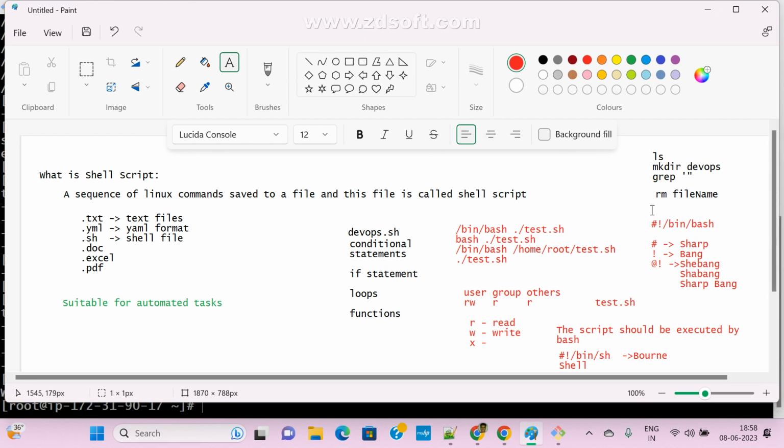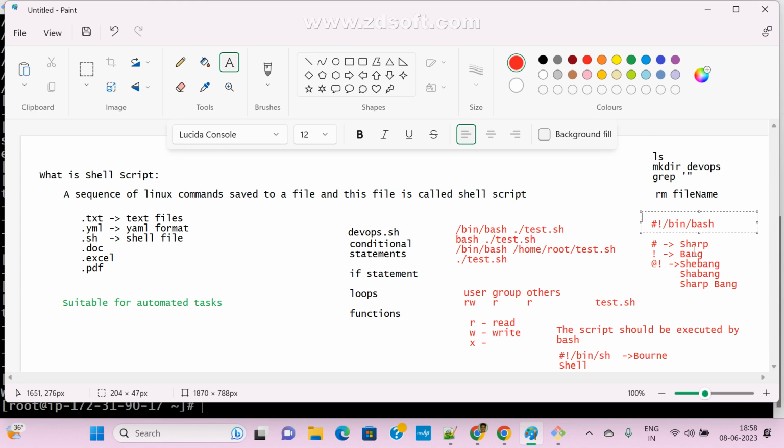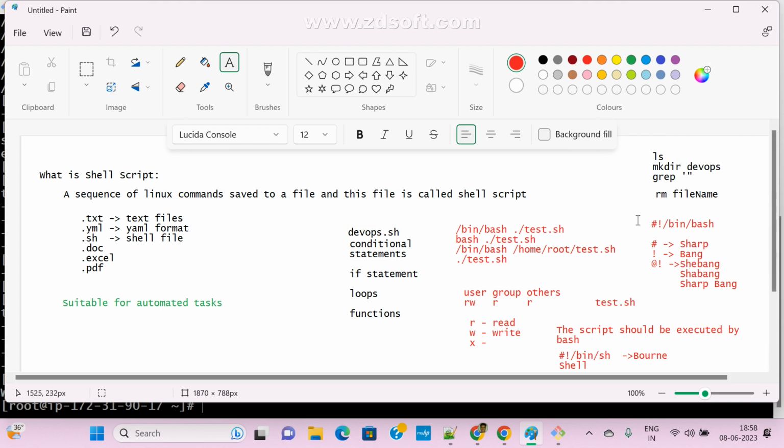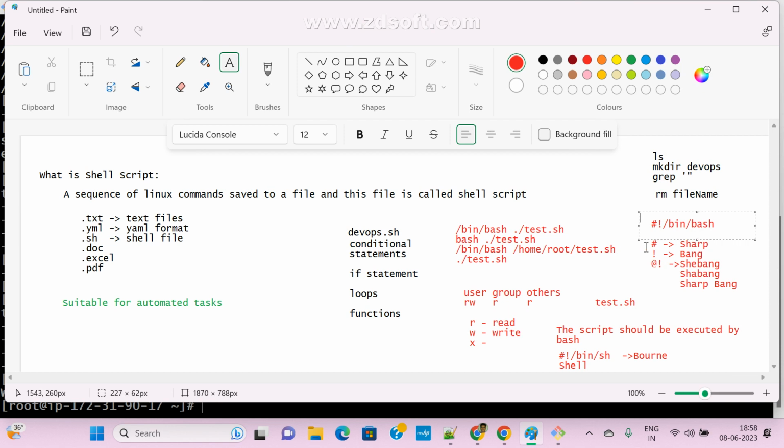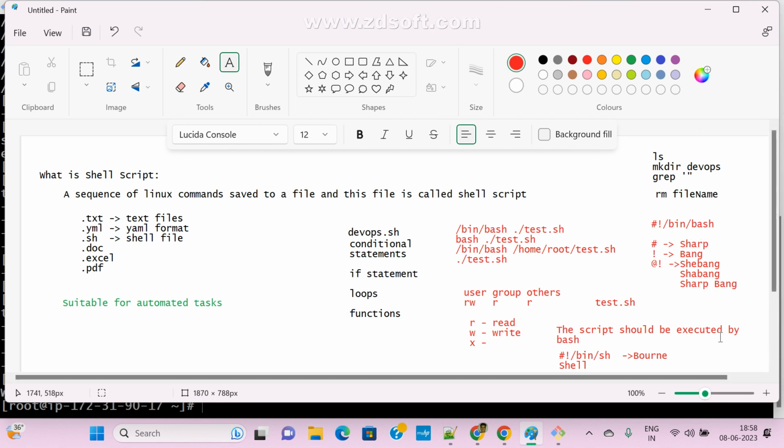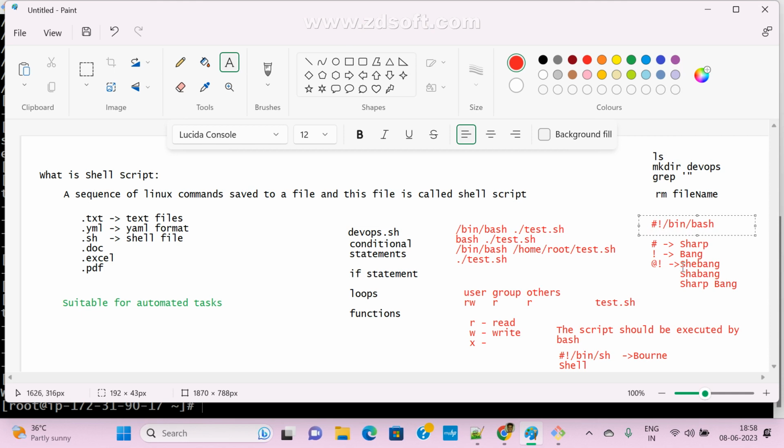Clear, guys? Anyone any doubt here? I hope you got some idea, right? What is this and why do we go for it? Mostly we maintain it in the first line. If you see any sh file, in the first line we can see this line. What is this? This is the shebang. There are multiple ways we can call it, so we can give any name. Now your script will be executed by bash only.